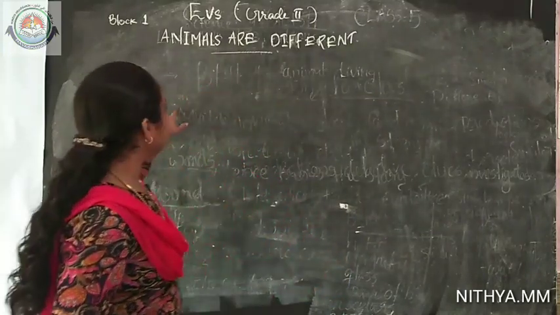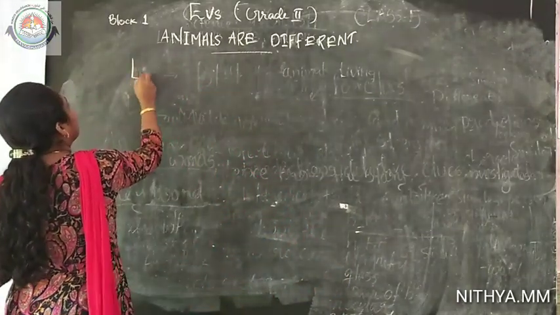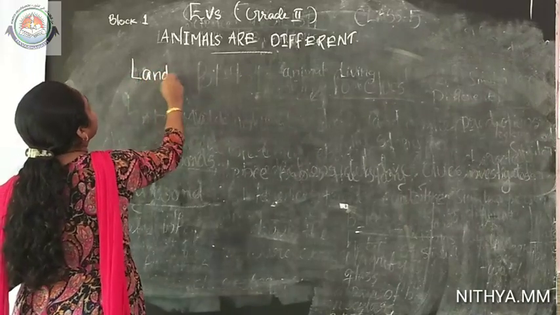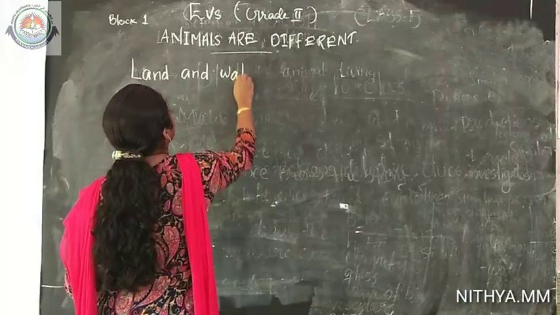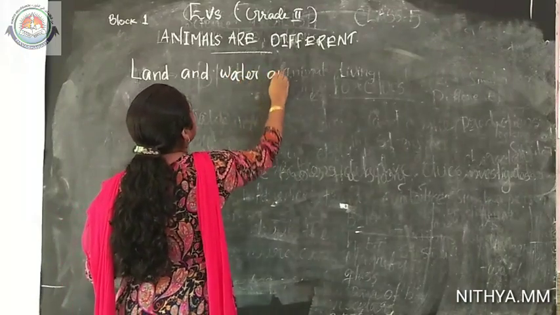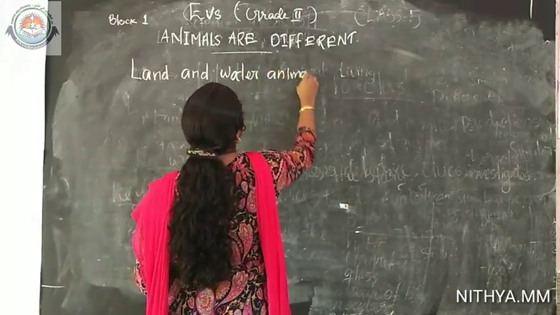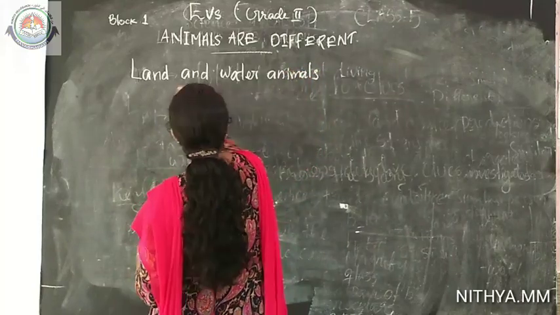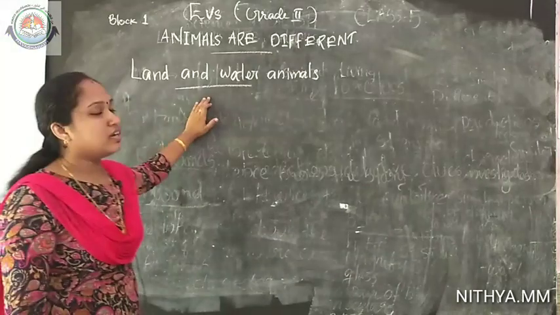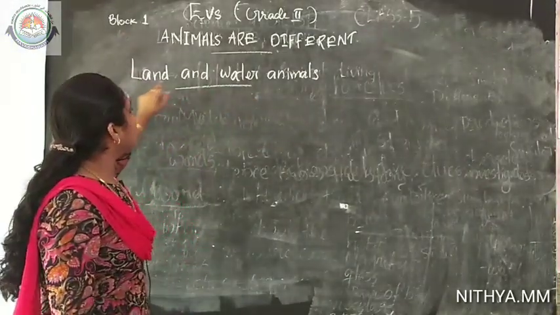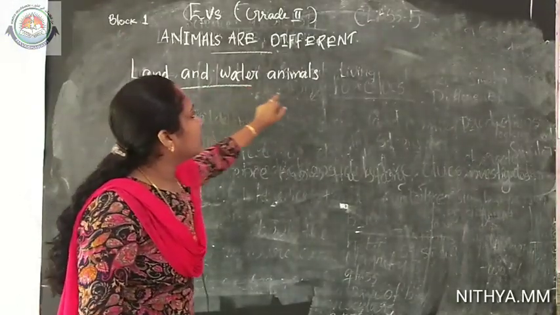Our today's lesson is land and water animals. Students, read the name of the lesson one more time. Land and water animals.